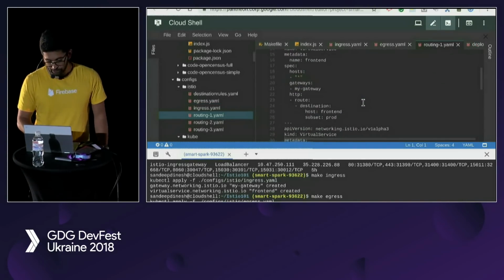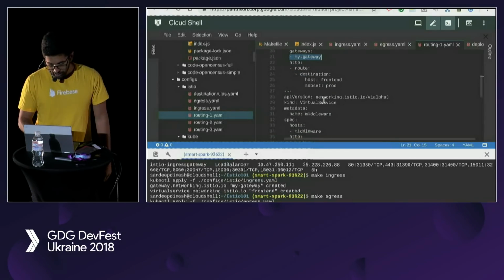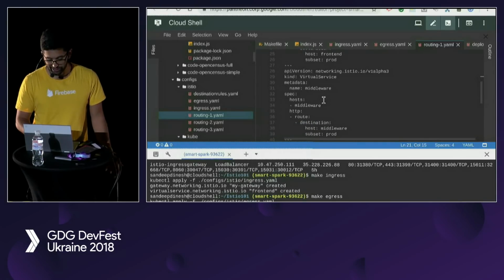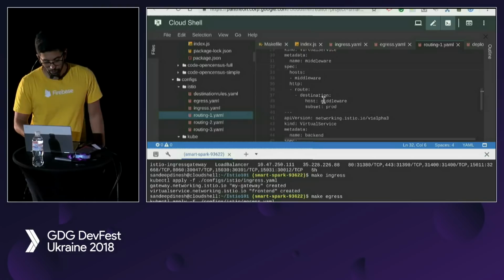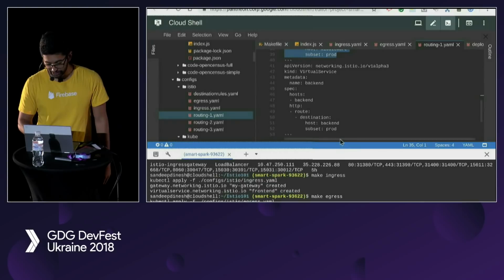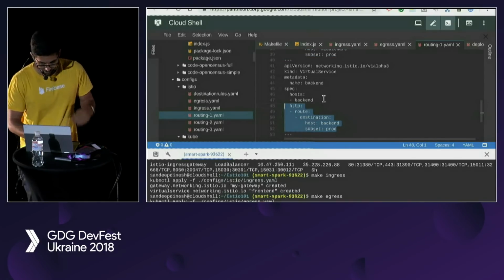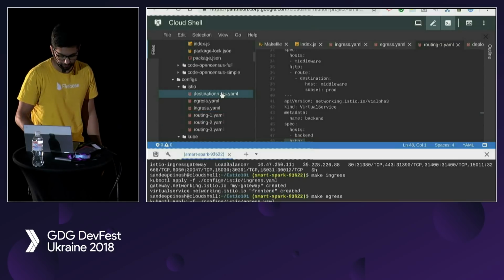So we've seen our front-end virtual service before. Again, we're binding to that my gateway. What we're going to do is create virtual services, again, for our middleware and our backend, right? And so what we're doing here is we're setting everything to go to prod. What is prod, you ask? That's what we set in our destination rules.